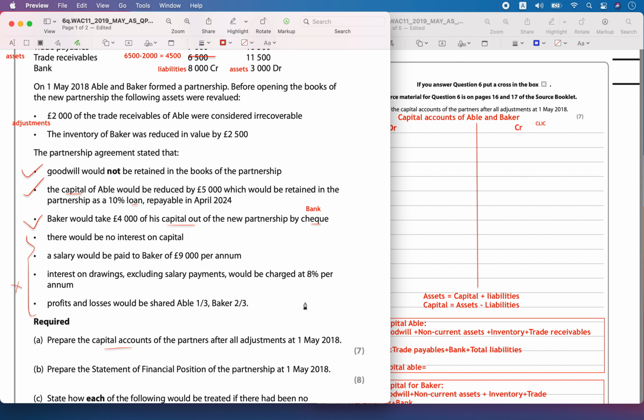Opening capital balance for Abel is going to be total of his assets minus total of his liabilities. Now the total assets of Abel were goodwill, non-current assets, inventory and trade receivables. So goodwill was 12,000 pounds and non-current assets were at 14,000 pounds.